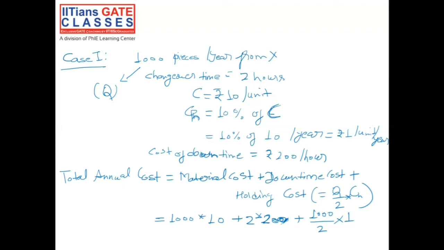So if you add all these, 1000 into 10 plus 2 into 200 plus 1000 by 2 into 1, the total annual cost for case 1 would be equal to rupees 10,900. Now we will solve for case 2.